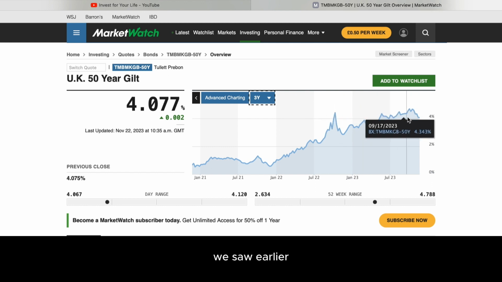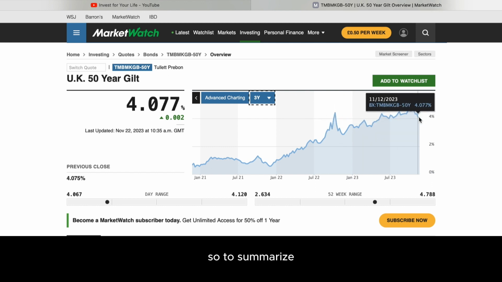So to summarise, interest rates for government borrowing are the foundation for financial markets in any country. They change continuously during the day, and we can keep track of them using the Market Watch website.